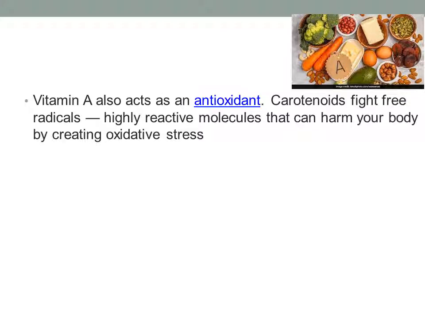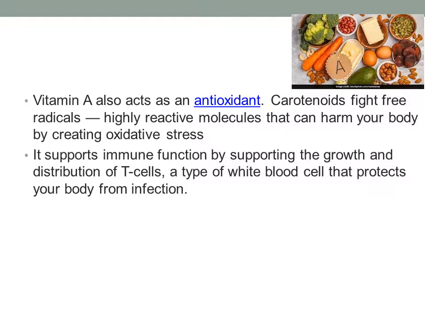And vitamin A also acts as an antioxidant. Carotenoids fight against free radicals. These free radicals are highly reactive molecules that can harm your body by creating oxidative stress. So vitamin A helps as an antioxidant. It fights against free radicals.